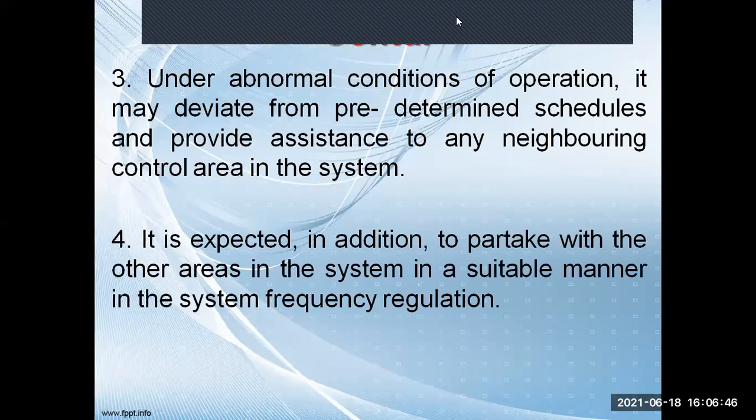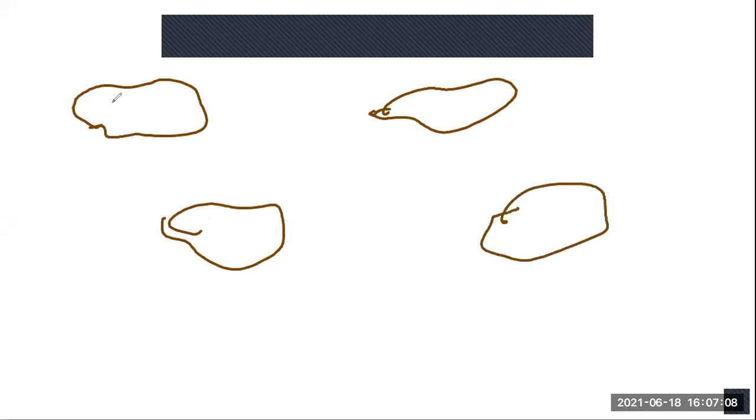Let us say we have understood the meaning of the control area. Control area means there are some geographical regions, let us say, where the loads are there and the consumers are present.